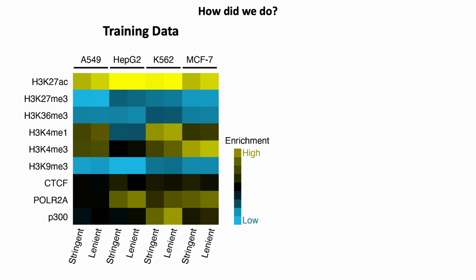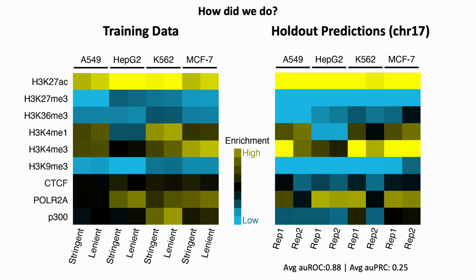If we then look at our holdout data, in this case chromosome 17, which we held out from our training for some of these models, we see almost a perfect match against our training data in terms of the histone modifications that are enriched inside our holdout prediction regions. And we see very nicely we have an AUROC of 0.88, AUPRC of 0.25. So our network seems to be relatively sensitive and precise at identifying enhancers using only the chromatin data tracks.